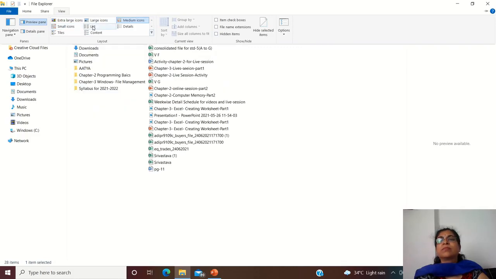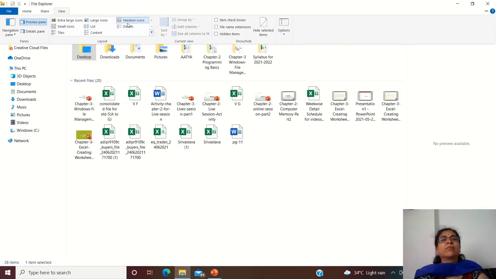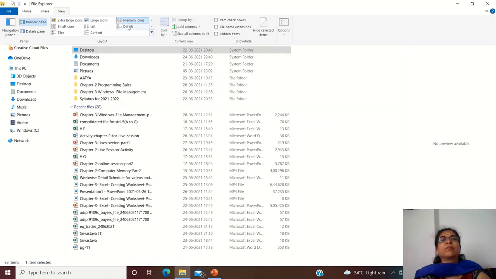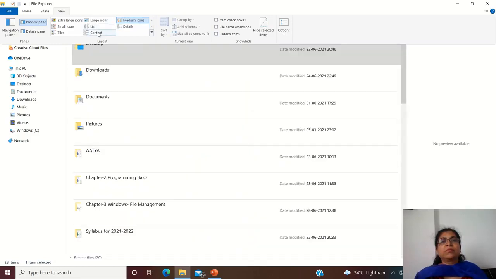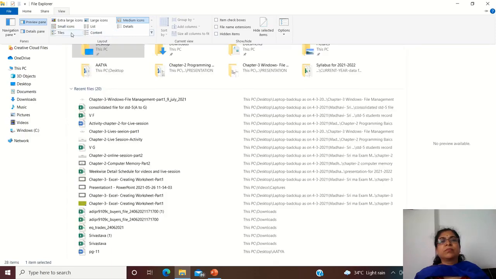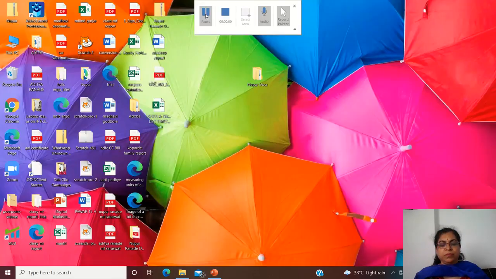List, it will show you the list like this. Medium icons, that is the normal. Generally the option chosen is medium only. Details means it will show you the date when it is modified. It will show you which type of document it is and how many kilobytes it is consuming. Now Content, that also will show you date modified and everything in a different format. Tiles, again the